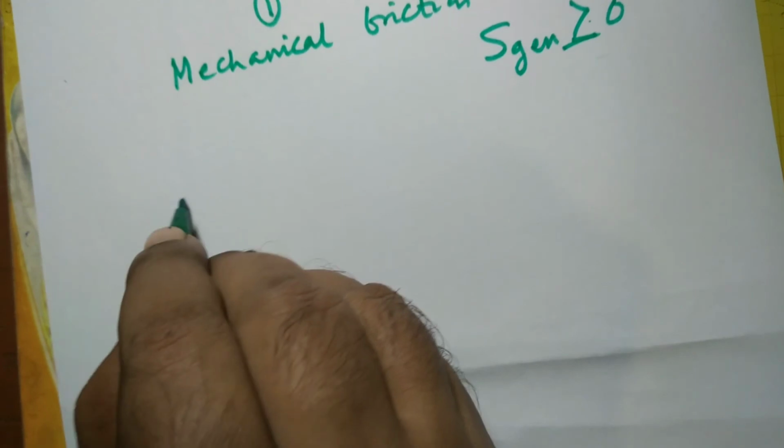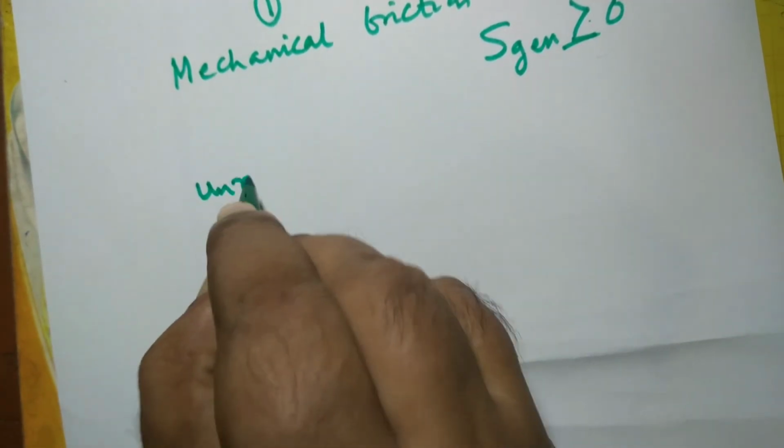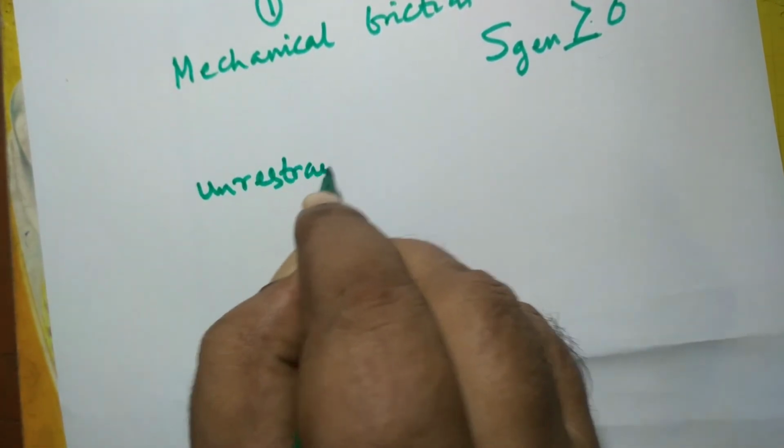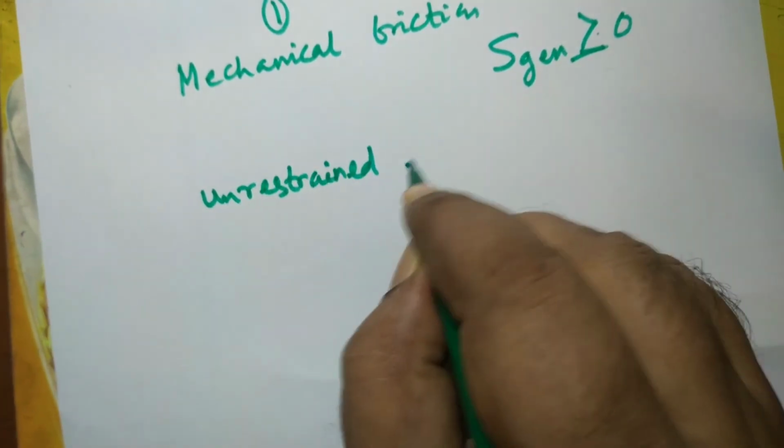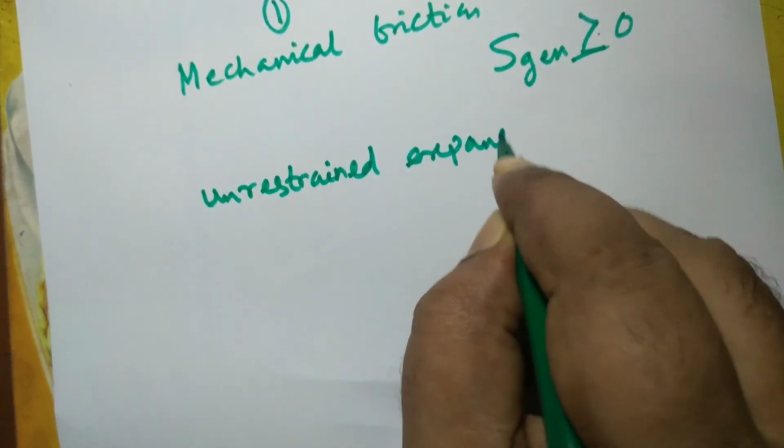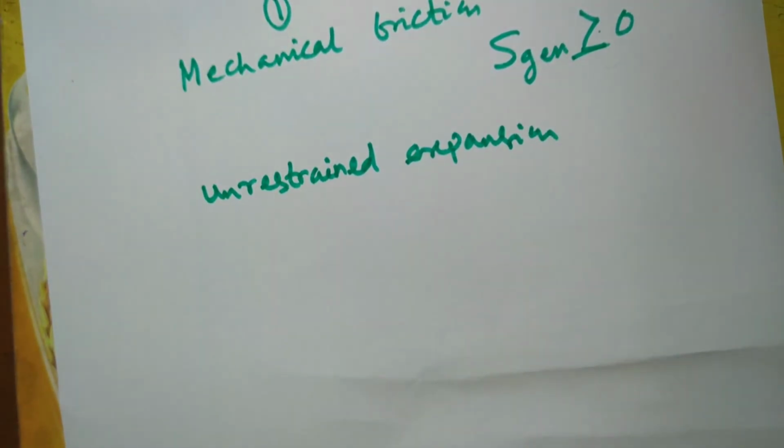Another analogy can be like this: unrestrained expansion. You see, unrestrained expansion is always an irreversible process. We have already discussed that it is an irreversible process.